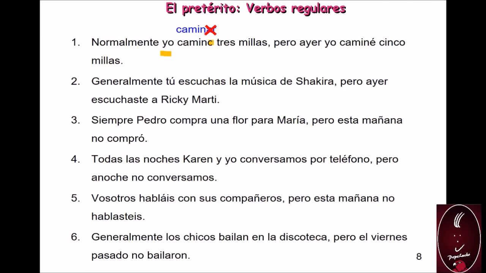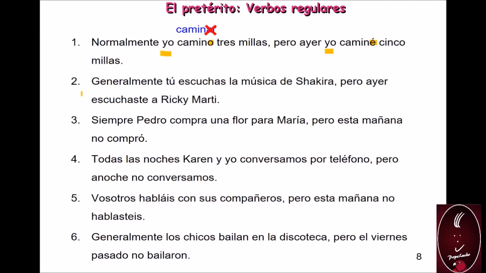O, because this sentence is conjugated in the present tense. Normally, I walk 3 miles. But yesterday, I walked 5 miles. So, to conjugate in the preterit, because this action took place yesterday, the ending to conjugate with the yo form is é with accent. So complete those endings in the previous table to conjugate in the yo form: present tense, preterit, AR verbs.